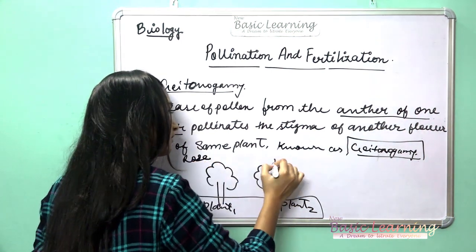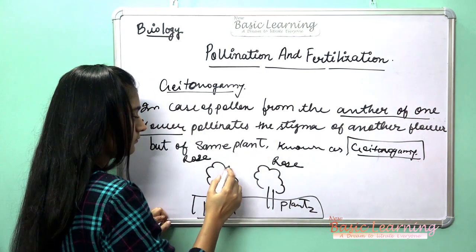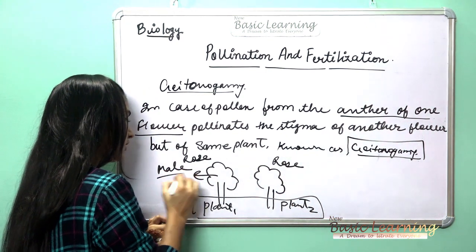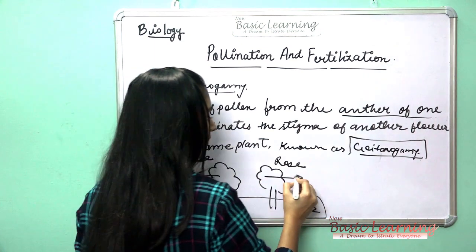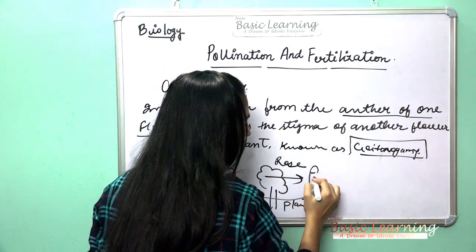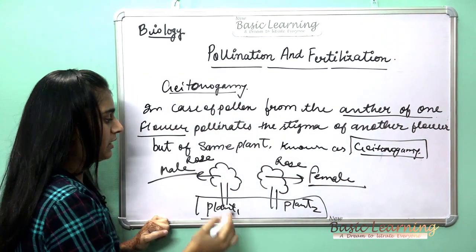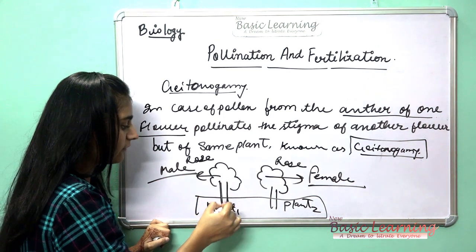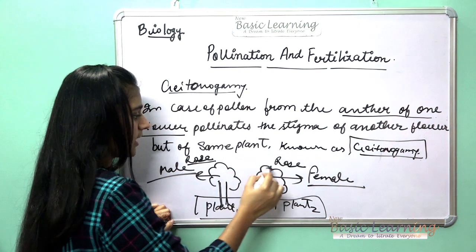Plant is the same and this is also a rose. Suppose this is the male part. Flowers are different, but plant is the same. And this is the female. This is the gynoecium, this is the androecium.